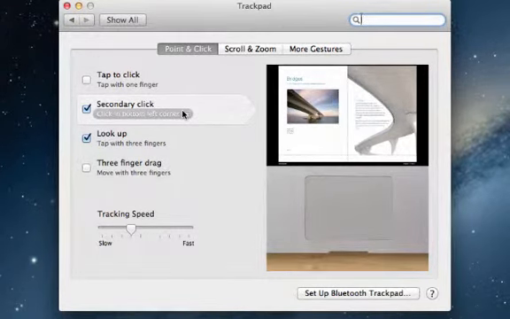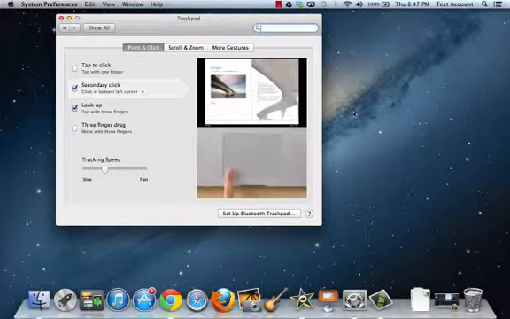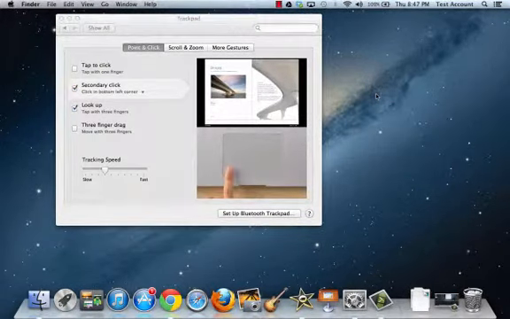And I'm going to show you another option that they don't really tell you about. If you hold down the control button and then click anywhere, then that same menu will pop up as well. So those are ways to do a right mouse click on a Mac.